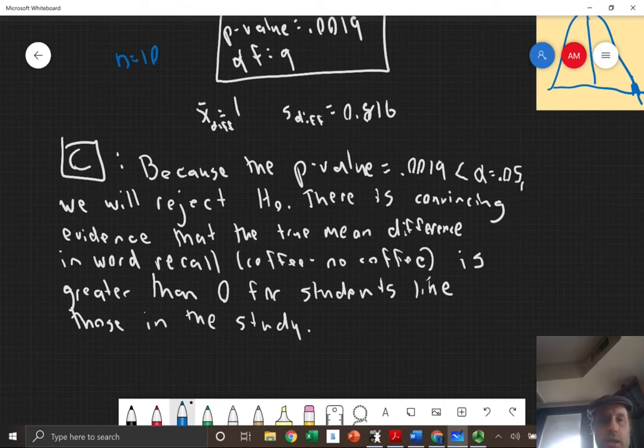We found convincing evidence because the p-value was low. The p-value is the probability of getting your sample statistic given that your null hypothesis is true. That's a very low probability, so we get rid of the null and go with the alternative.